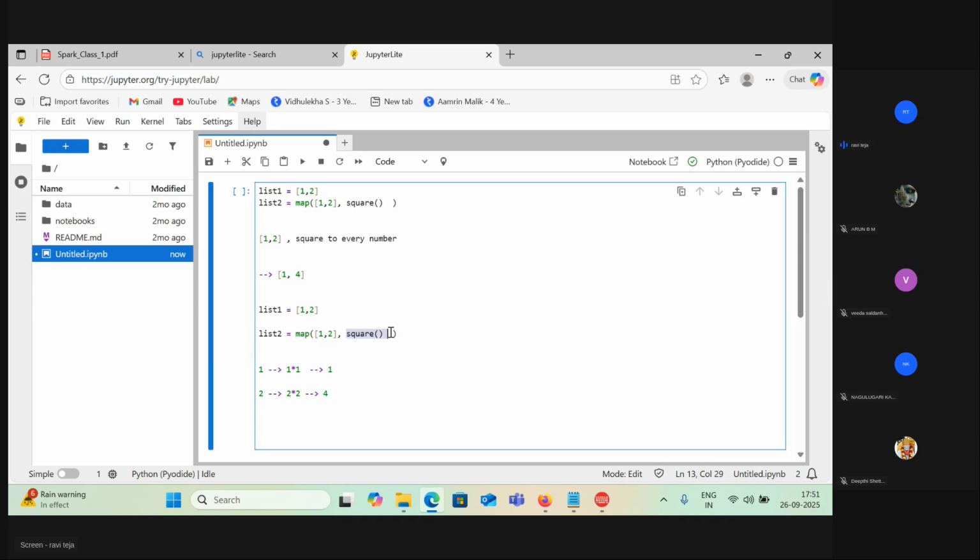It will map this square function to every element here, so 1 becomes 1 and 2 becomes 4. Now this is your final list, 1, 4. This is the output you're looking for.